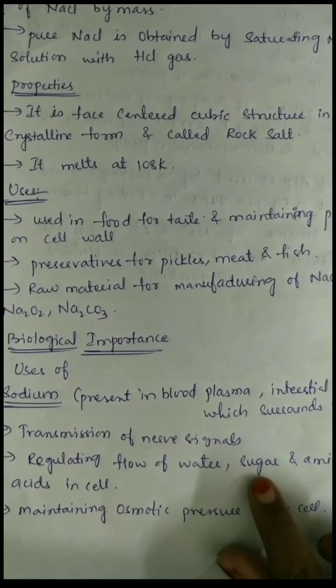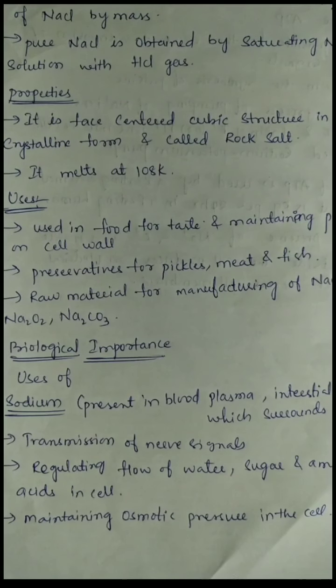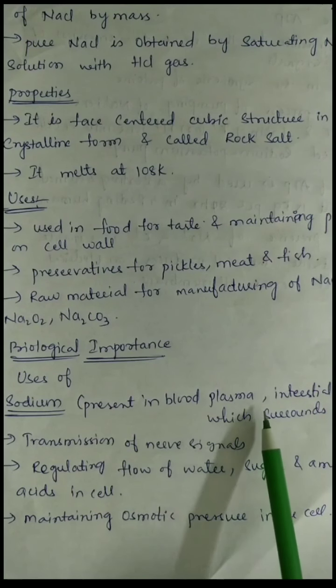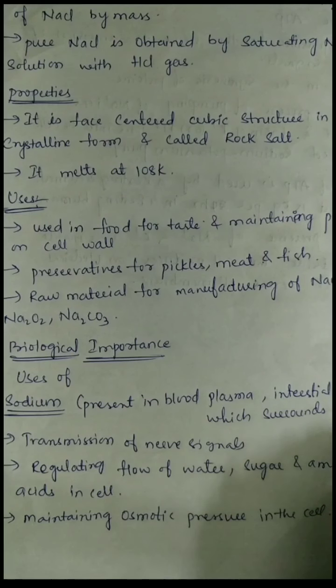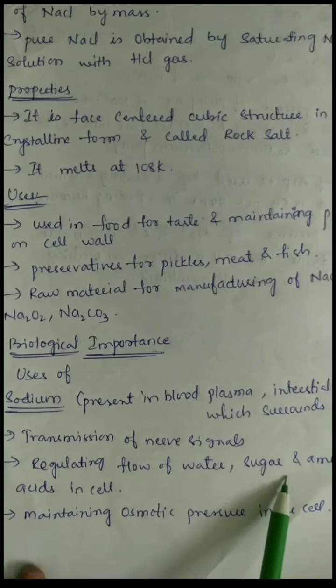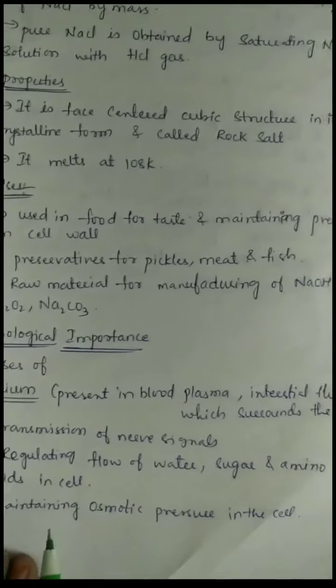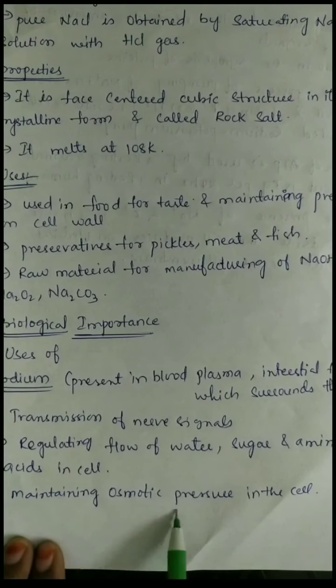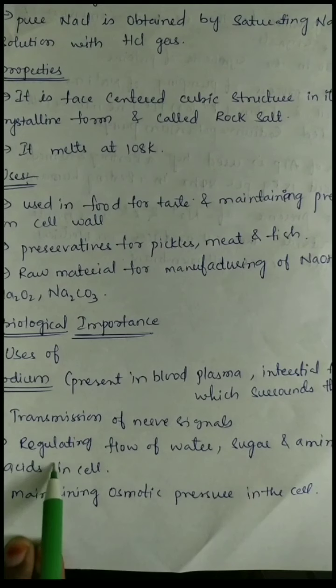And the last topic of the alkali metals is biological importance. Sodium is present in the blood plasma, and is involved in the transmission of nerve signals and regulating the flow of water, sugars and amino acids in the cell. It is also useful in maintaining the osmotic pressure in the cell wall. These are the biological importance of sodium.